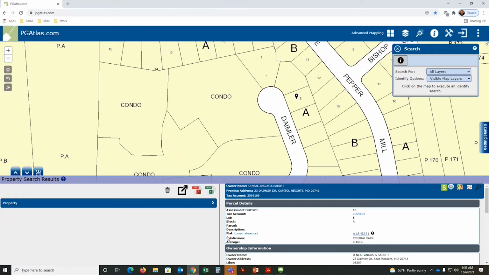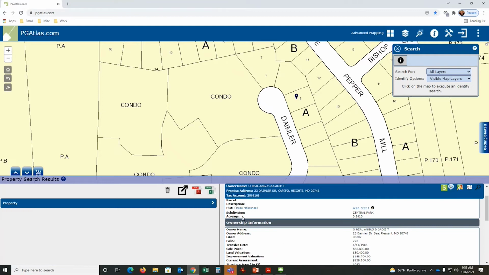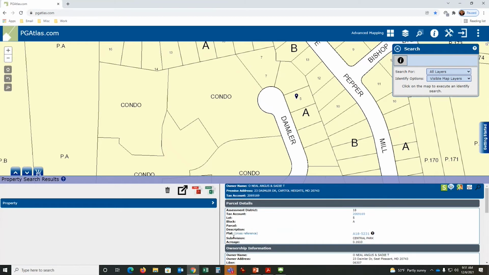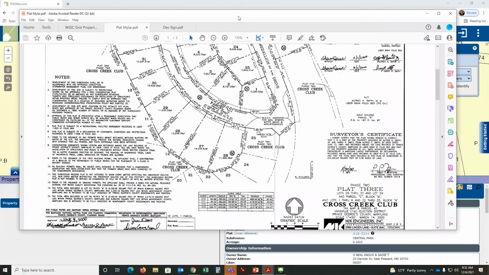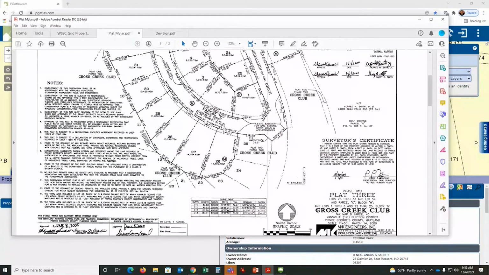Next up is subdivision name. Now you would think subdivision name would be Beech Tree or Perrywood, a subdivision that we're familiar with in Prince George's County. In reality, in the assessment world, the word subdivision is really the plat name. So in this case, the plat name is Cross Creek Club.